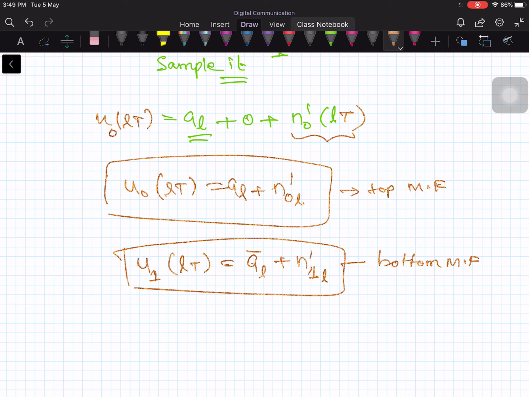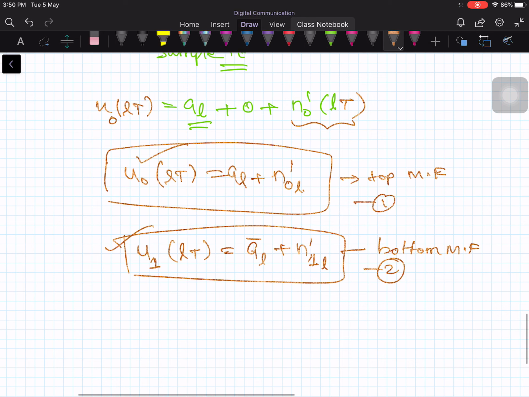Now what is the next step? We need to take a decision based on the sampled value, for every sampling instant. How do you take the decision? You compare equation number 1 and equation number 2, and whichever is greater, you decide that one. Suppose U0 of LT is bigger, then you decide bit 1 was transmitted. In case U1 was bigger, then you decide bit 0 was transmitted. That is one way of taking a decision. But the other way is to test which of the two filter outputs is larger by testing whether the difference in the two filter outputs is positive or negative.